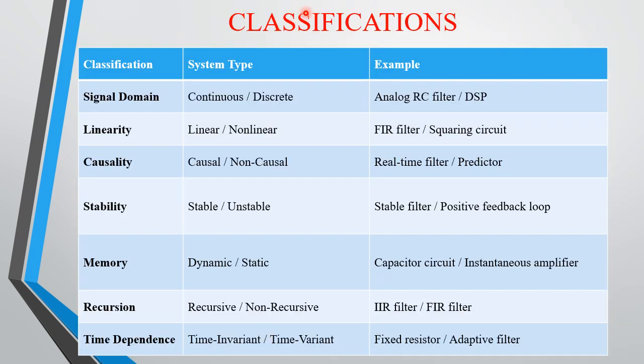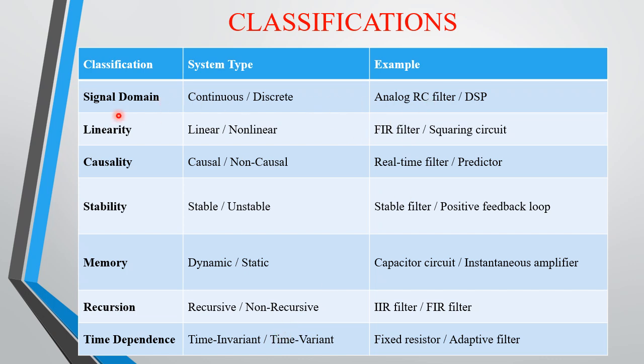Next, classifications. As I said in the tree diagram, it is tabulated: signal domain, linearity, causality, stability, memory, recursion, and time dependence. Signal domain is continuous and discrete. Linearity is linear and non-linear. Causality is causal and non-causal. Stability is stable and unstable. Memory is dynamic and static. Recursion is recursive and non-recursive. Time dependence is time invariant and time variant.